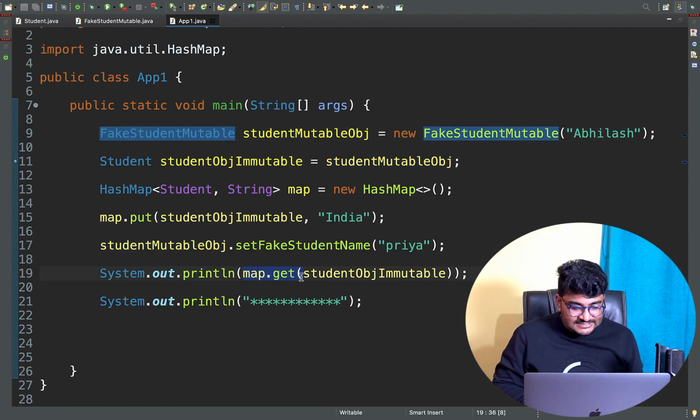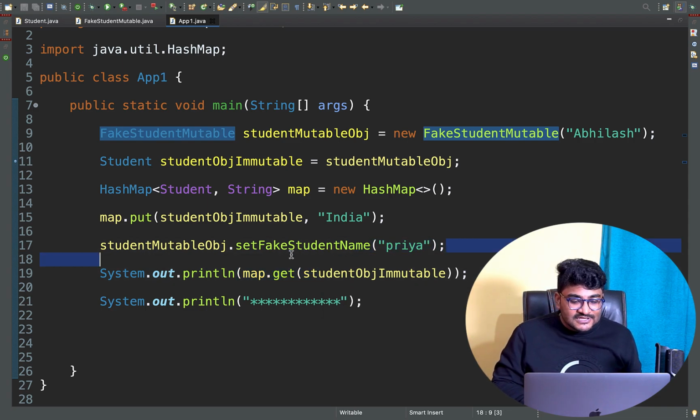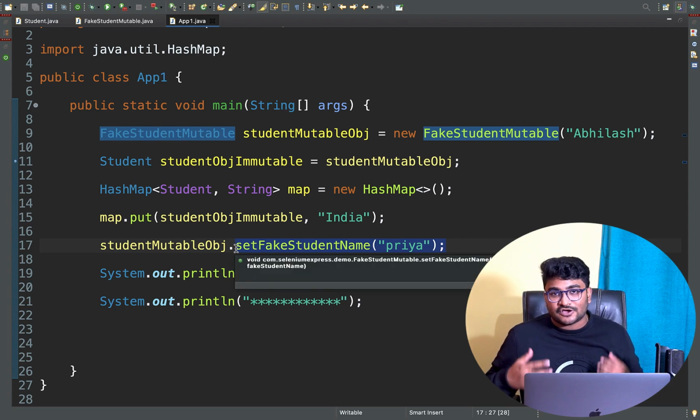Whenever we are trying to put something into the map, it goes into some bucket. Then by using the setter method, he changes the value to something else. Now whenever we try to get that particular object from the map, obviously we have changed the content of the previous object that our map is holding. So the hashcode is not getting calculated properly, and my hashcode concept and its properties are getting broken. Do this example one time and it's going to make a lot of sense.